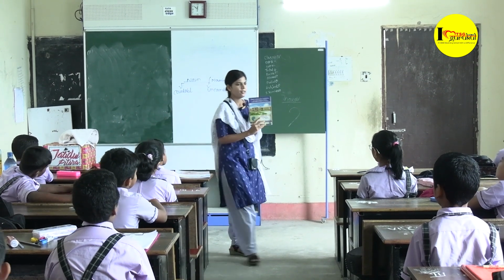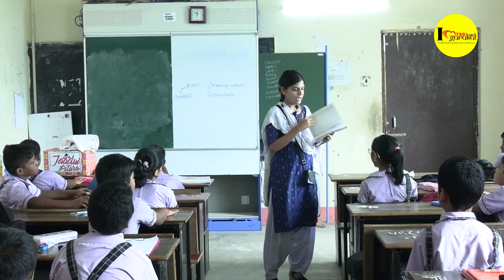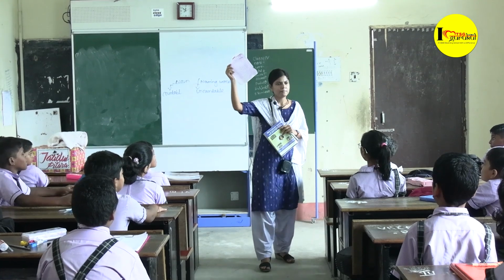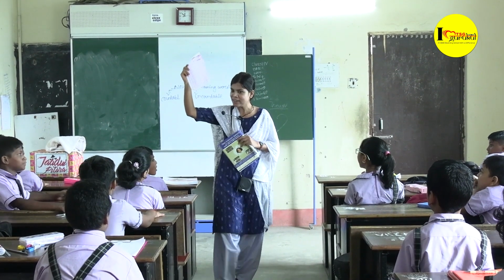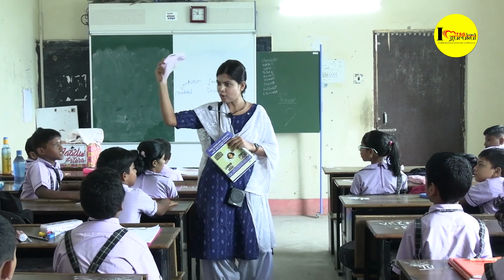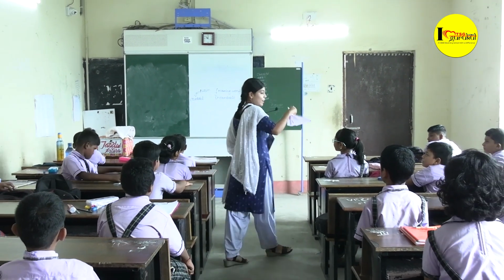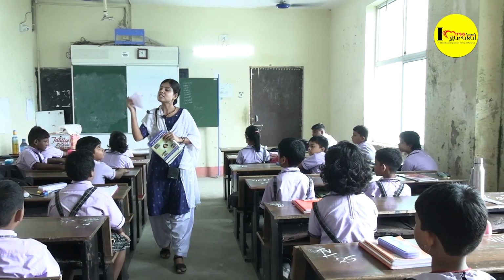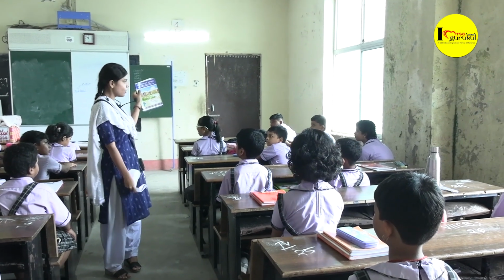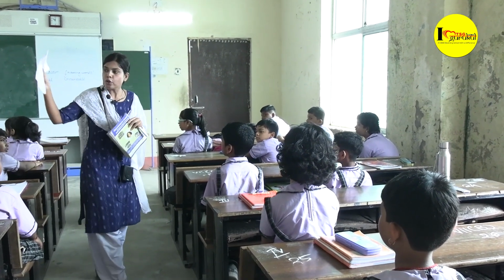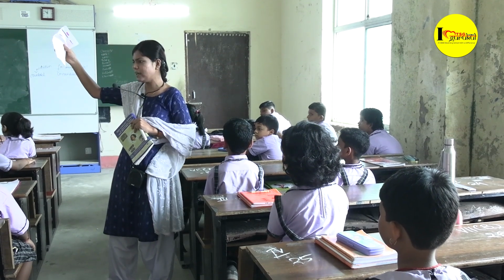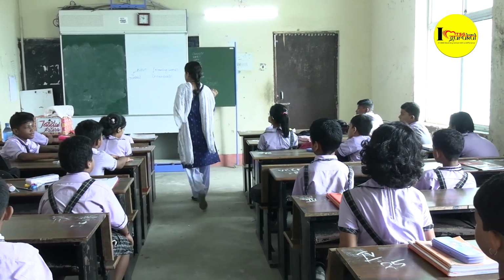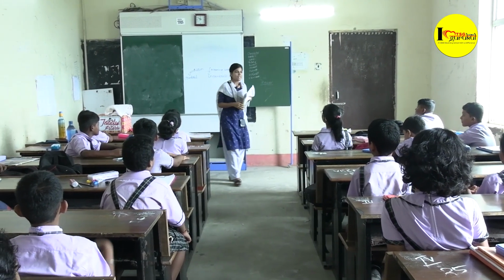Now I am going to show you something. What is this? Copy. This is your copy? Okay. What is this? Paper. This is a piece of paper. This is not a copy, na? Is this a copy? So, as I said before, if something is countable noun, it loses its root name. Before, we were saying it is a copy. Now I have divided it. So, you are saying that, ma'am, this is not a copy. This is your paper. Yes or no? So, what is countable noun? It loses its root name.